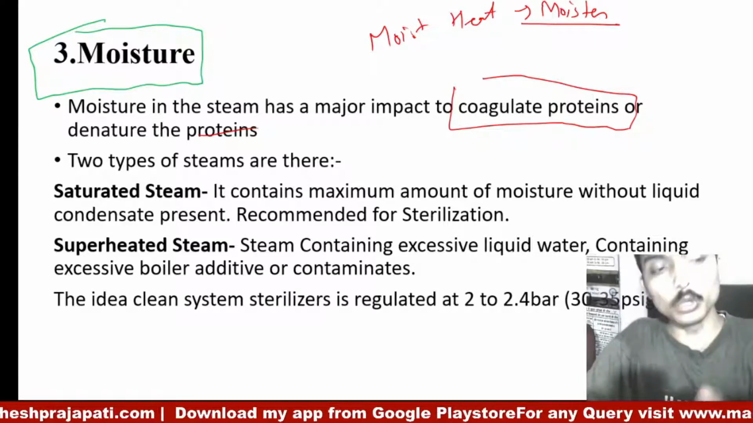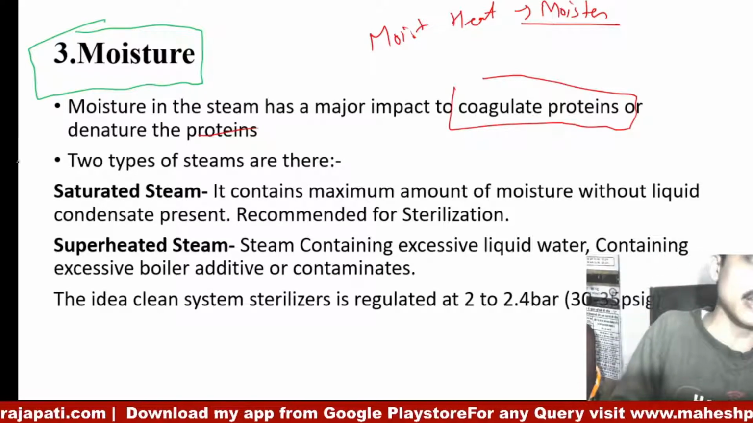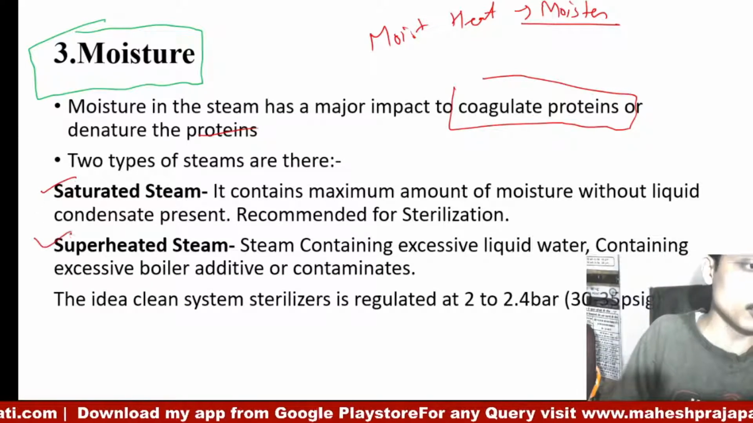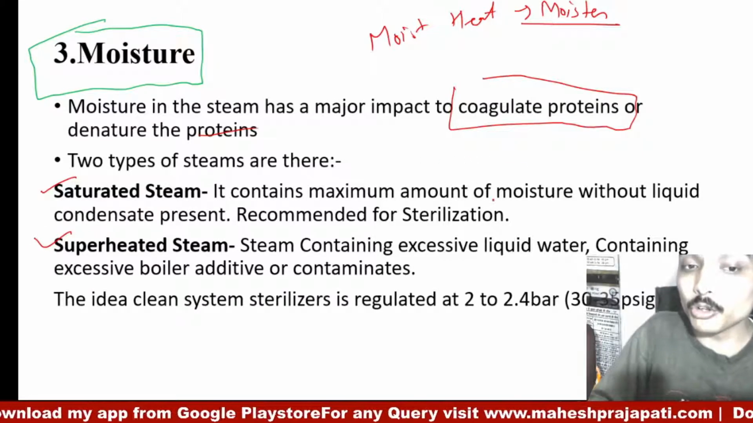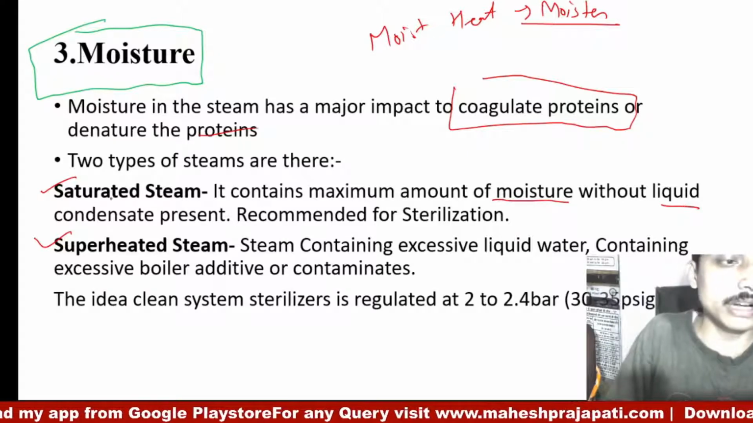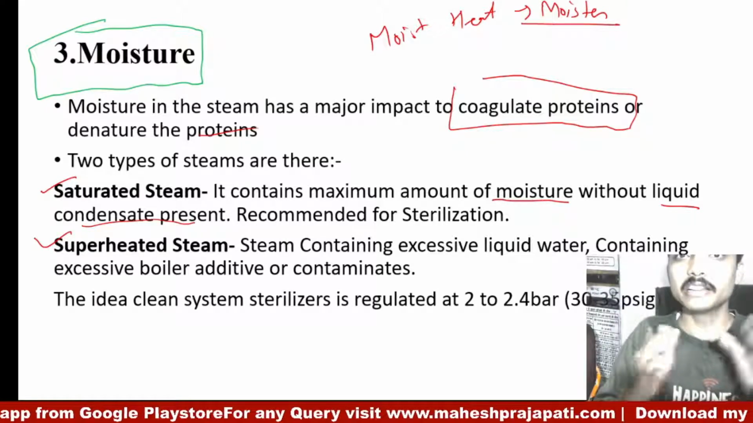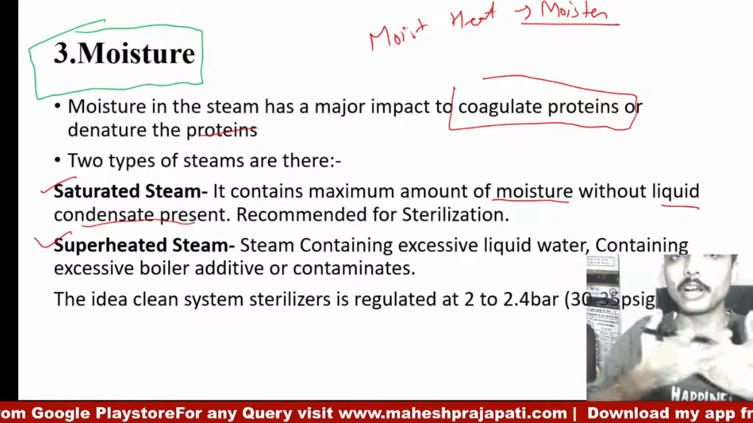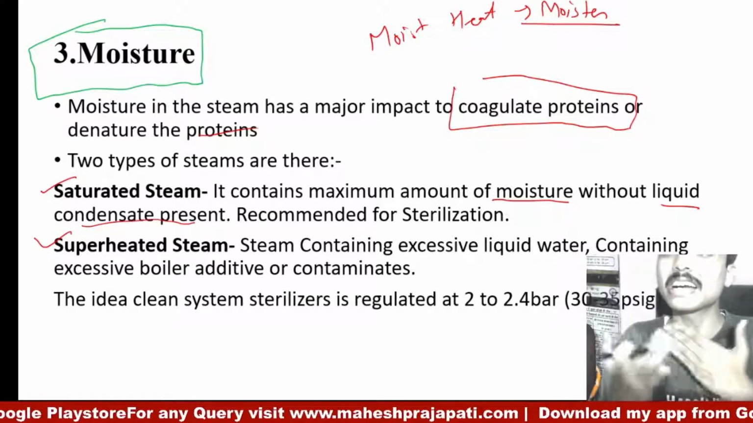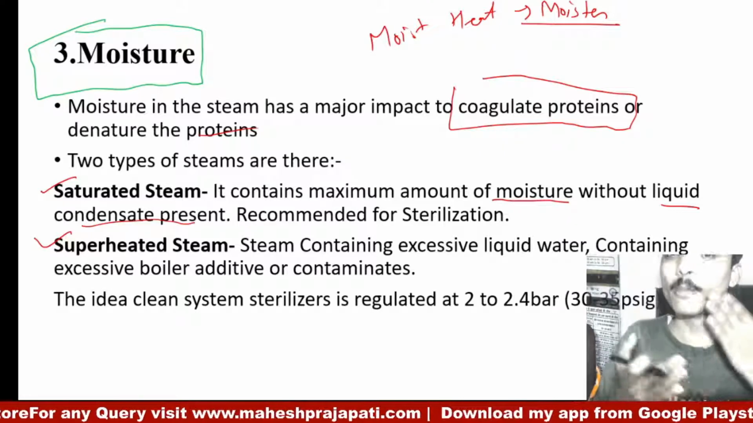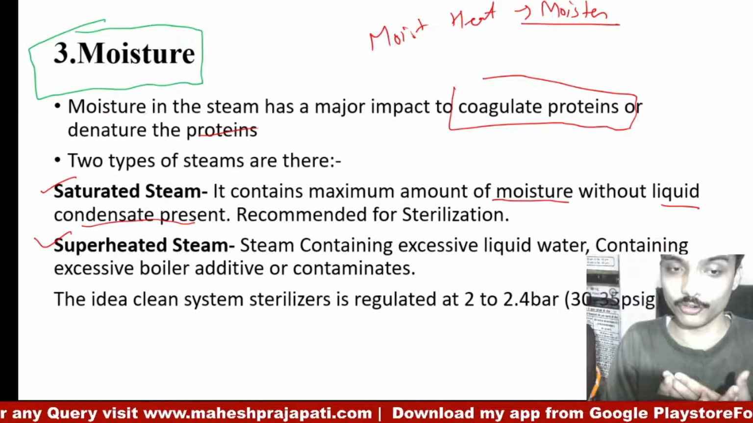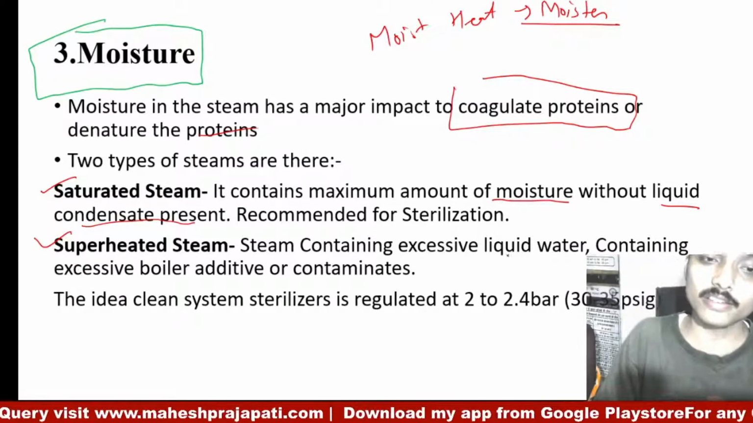Now basically there are two types of steam. One is saturated and the second one is superheated. Saturated means they have a saturated amount of moisture without liquid condensate present. Means no water droplets are there, but it is saturated with moisture, and this is used for sterilization.